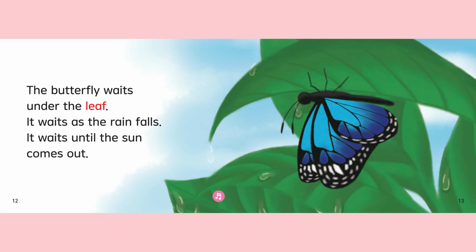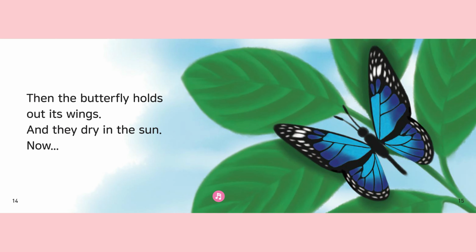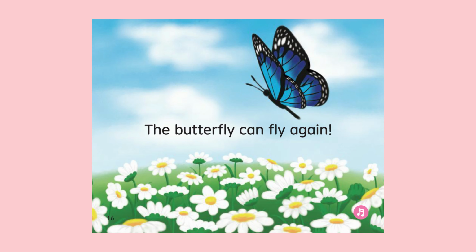The butterfly waits under the leaf. It waits as the rain falls. It waits until the sun comes out. Then the butterfly holds out its wings, and they dry in the sun. Now, the butterfly can fly again.